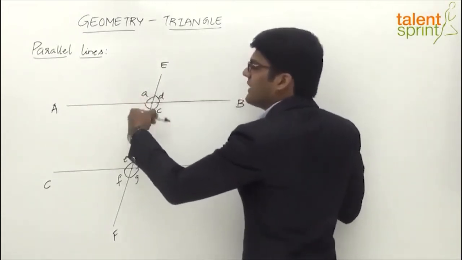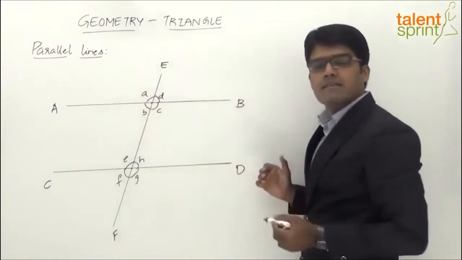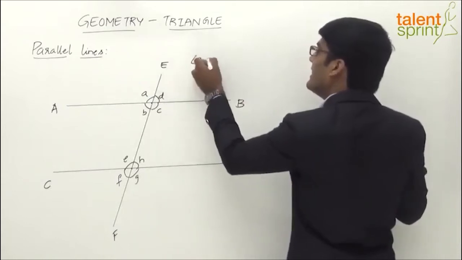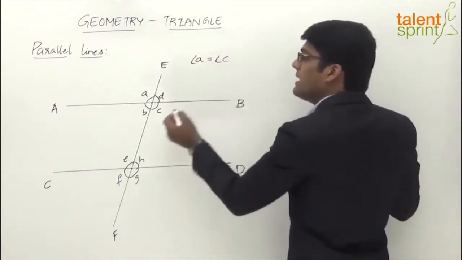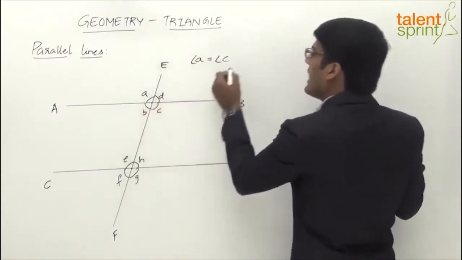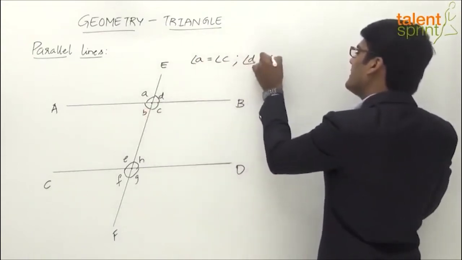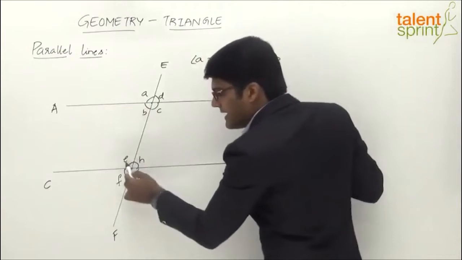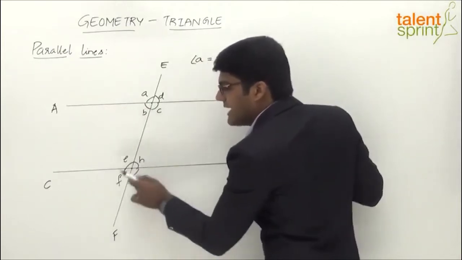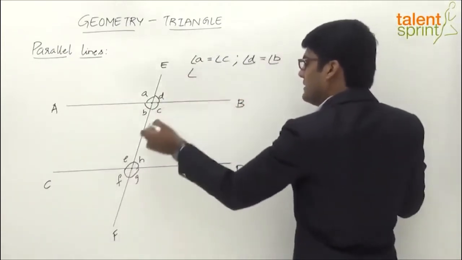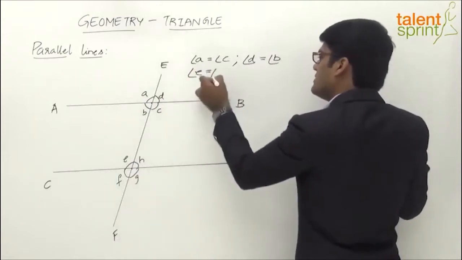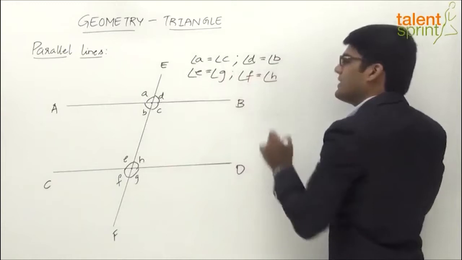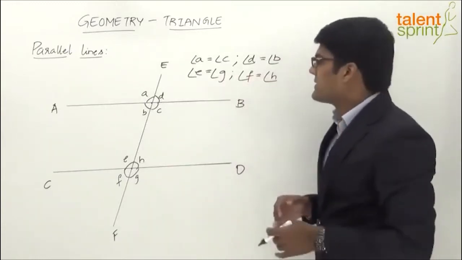These are opposite angles, or vertical angles, as they are generally known. So angle A is equal to angle C, right? Likewise, angle D will be equal to angle B. Even in the second case here, we find that angle E and angle G would be equal, and H and F will be equal. So angle E is equal to angle G and angle F is equal to angle H, right? So these are known as vertical angles.